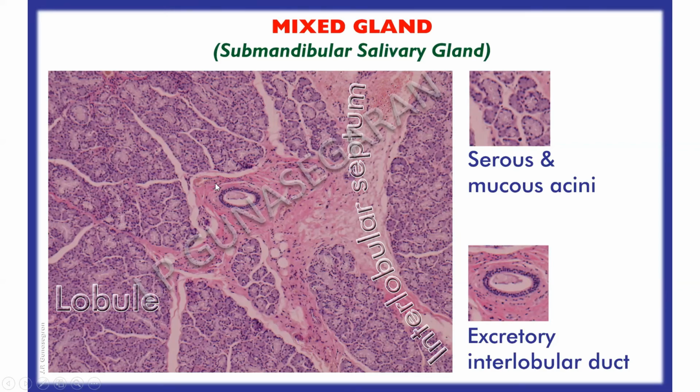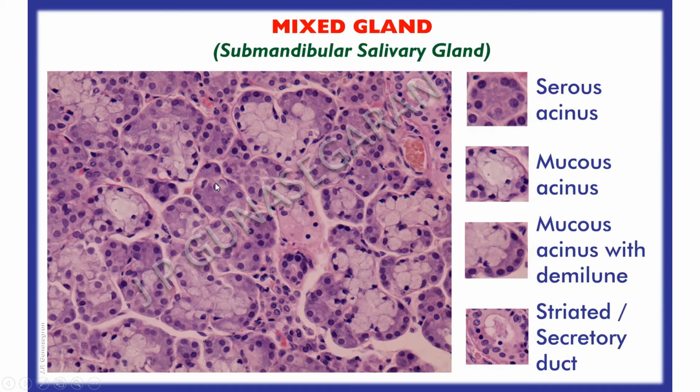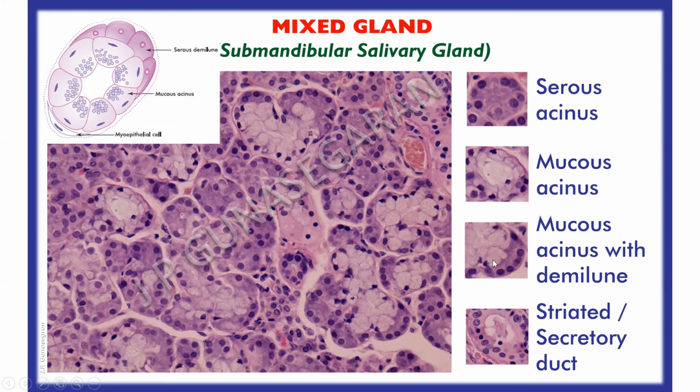Under higher magnification the structure of the serous acinus and mucous acini can be well appreciated, and here are seromucous acini, where you have a serous demilune capping a mucous acinus. This can be well appreciated in a schematic picture. This is a seromucous acini where the serous demilune is over a mucous acinus.